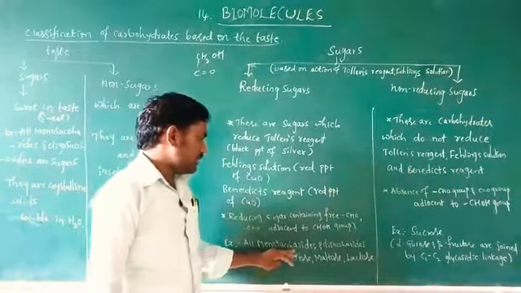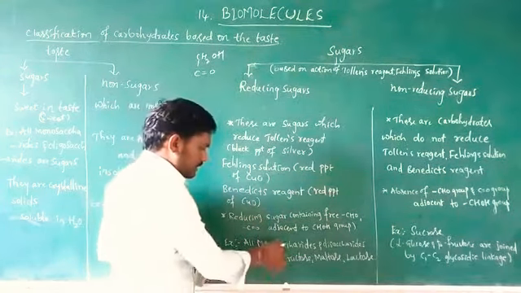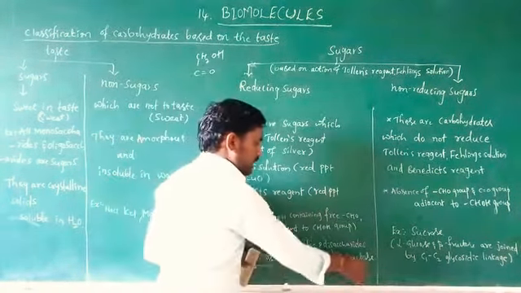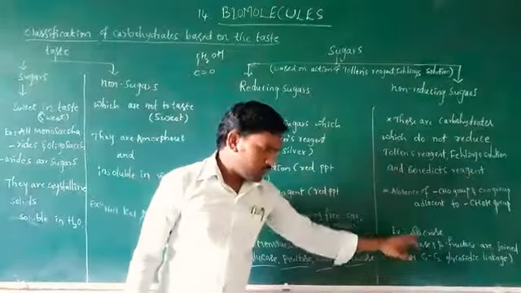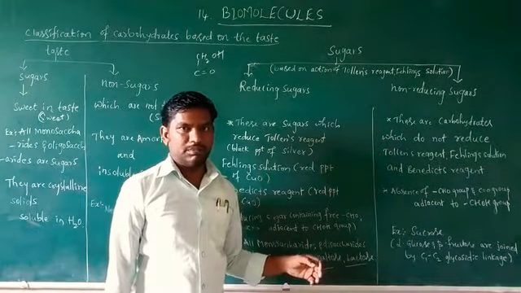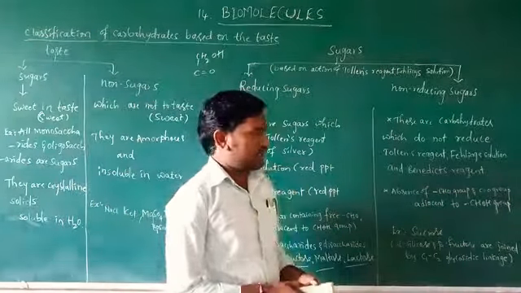Examples are monosaccharides and disaccharides: fructose, glucose, maltose and lactose. Sucrose is a disaccharide, but it does not exist in alpha and beta forms, so it is an example of a non-reducing sugar. I will explain later.